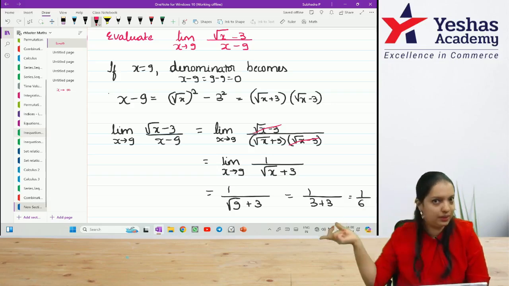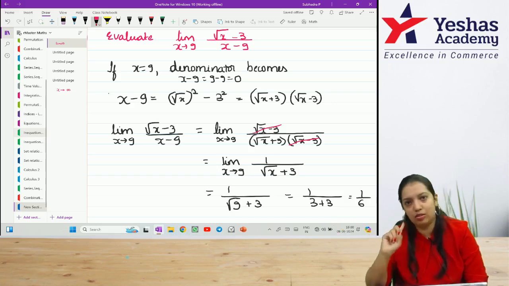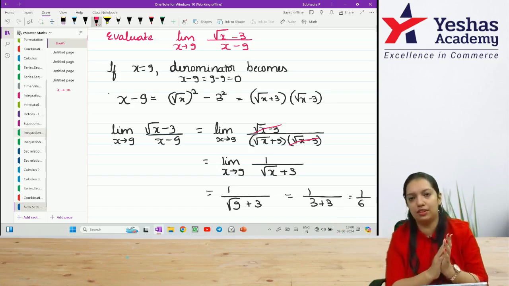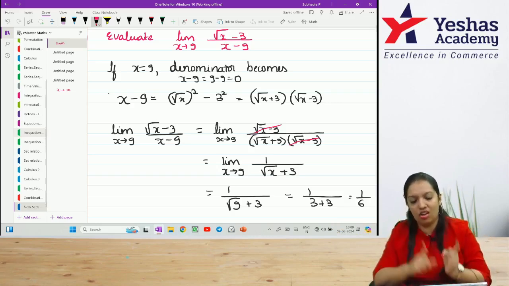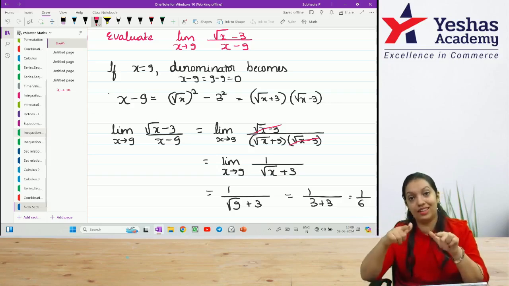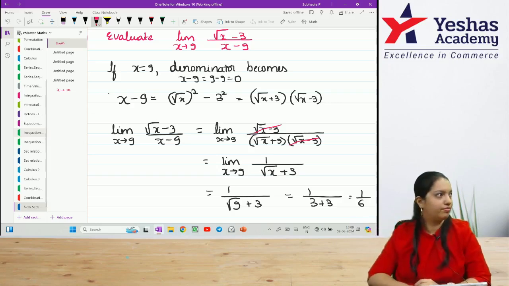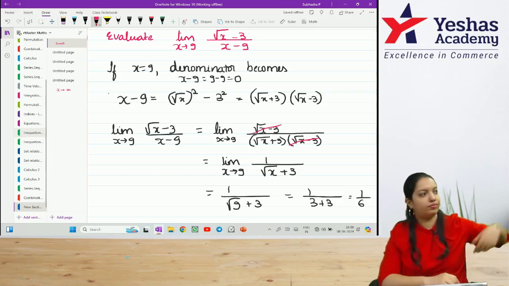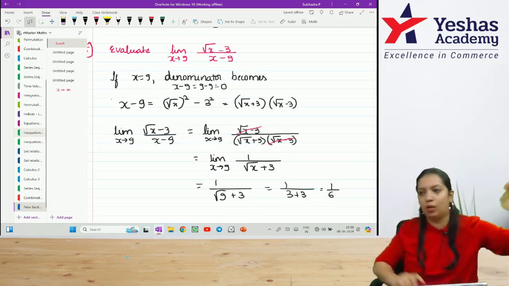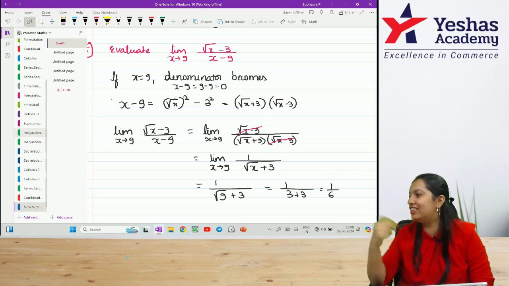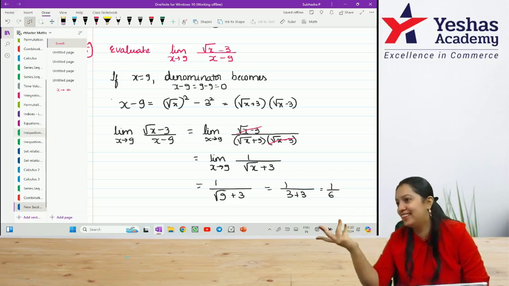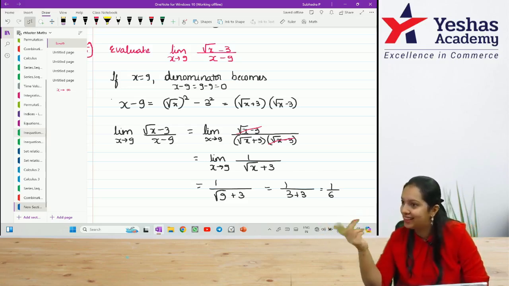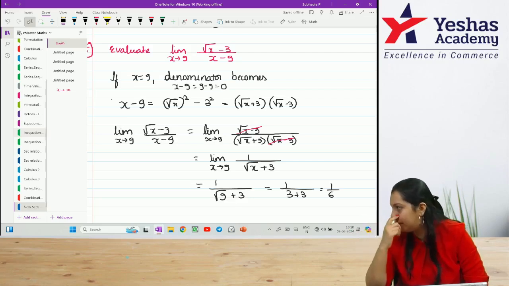And all the questions that we are doing now are either past examination questions which were asked before 2016, when limits was in the syllabus, or questions which are printed in your ICAI material. Why did I change the denominator? Because I couldn't change the numerator. If there was any chance of changing the numerator, 3, what square is 3? Nothing. But 9, what square is 9? 3 square. That's the reason I changed the denominator.